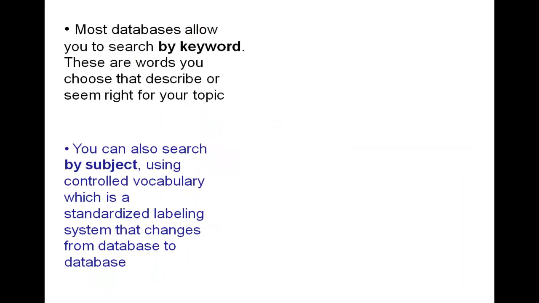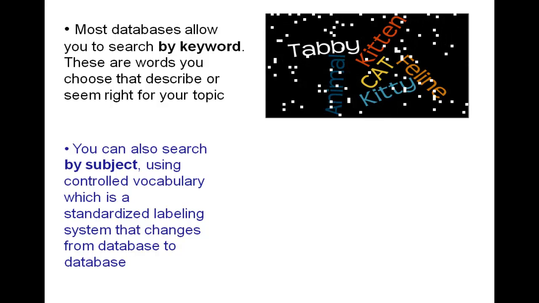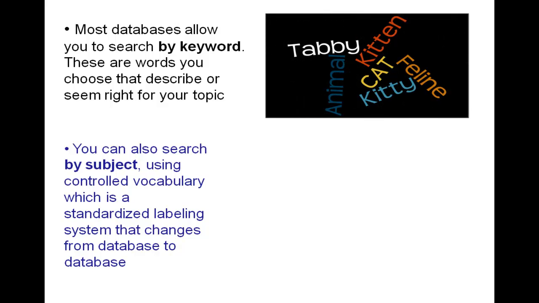So let's talk about keywords and subject searching. Most databases, as you know, like Google for example, allow you to search by keyword, and those are words that you choose that describe or seem right for your topic. So for example here, if we were trying to find information about cats, we could just simply type in cat. Or if we're trying to go a little more scientific, we might say cat or feline. If we're looking for a younger cat, we might say kitten. If we're looking for information about a specific breed, we might type in tabby.